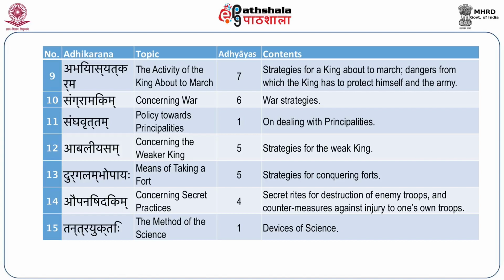The last, 14th adhikarana is about doing rites and incantations, which are like black magic, designed to bring about the downfall of the enemy and also to protect the king against that. The 15th adhikarana deals with tantra yuktis. So these are the broad chapters or adhikaranas within the book.